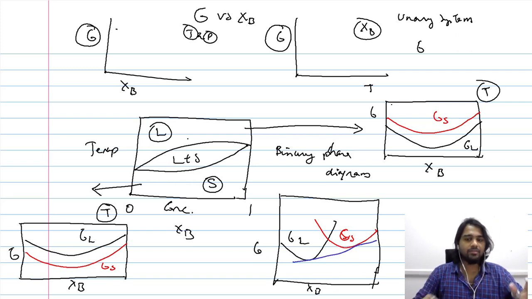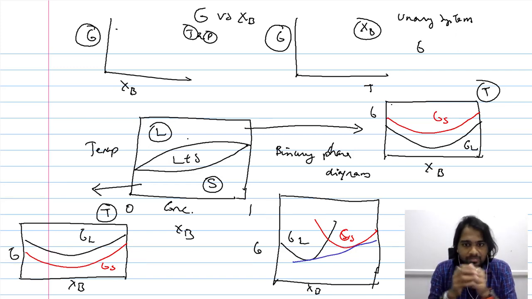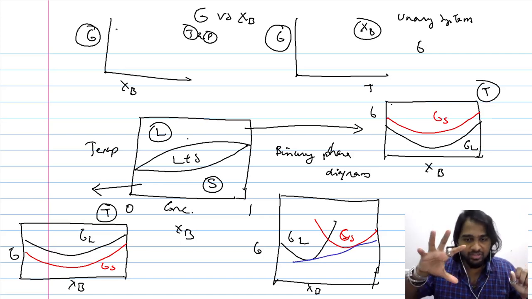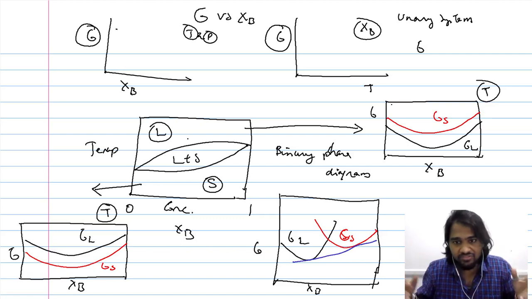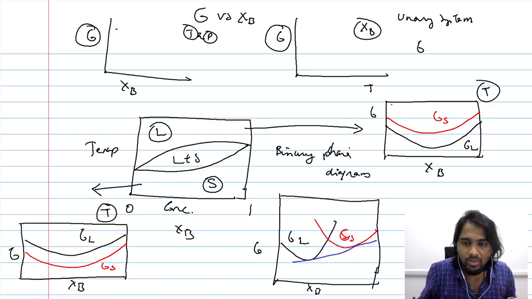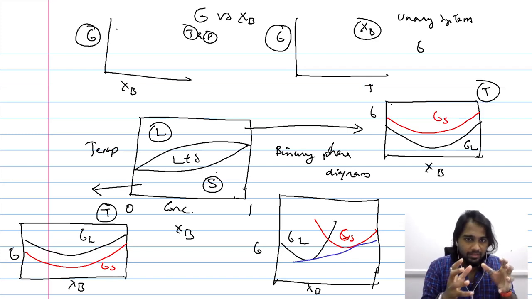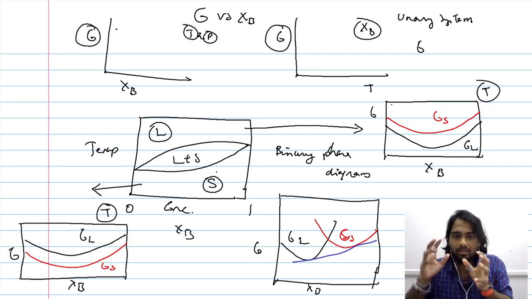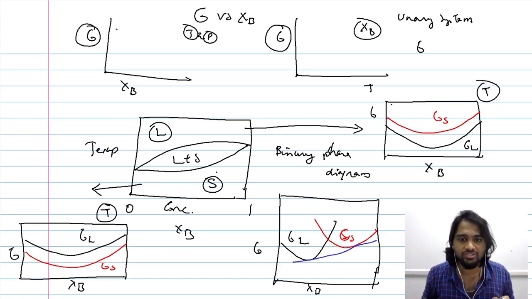So whenever you see a phase diagram with a section wherein there is only one phase stable, a section wherein there are two phases stable, a section wherein there are three phases stable, you will be able to at least schematically understand how the Gibbs free energy of the different phases in these different sections would vary. Whenever you identify a region in the phase diagram where only one phase is stable, it means the Gibbs free energy of that phase is completely less than the other phase irrespective of the concentration.